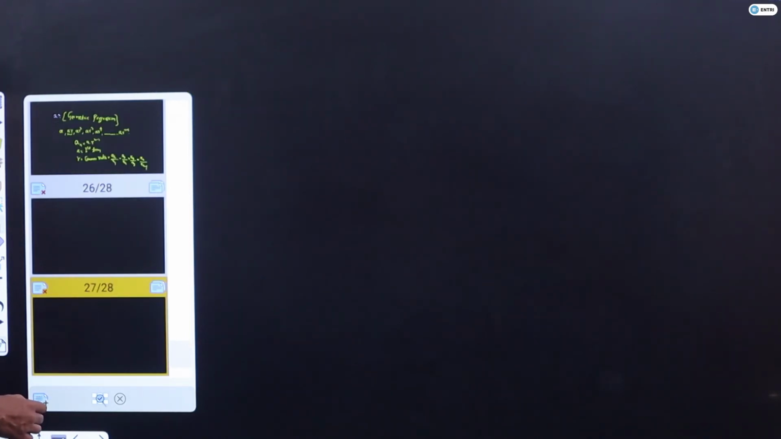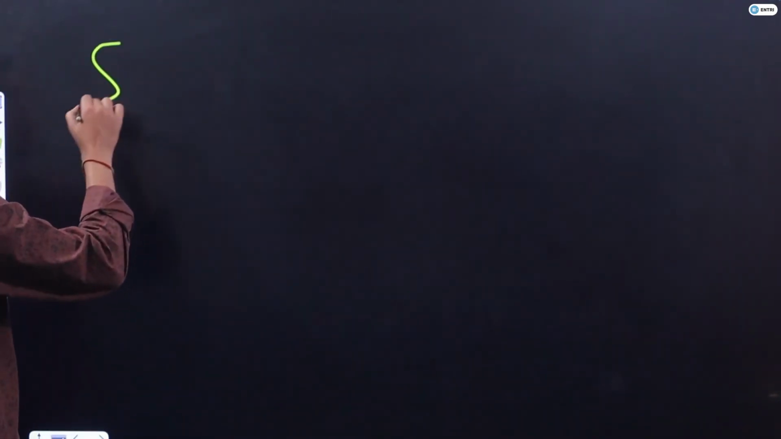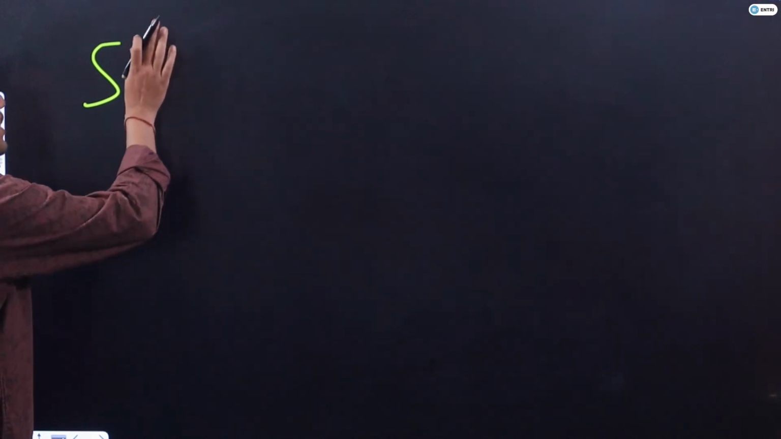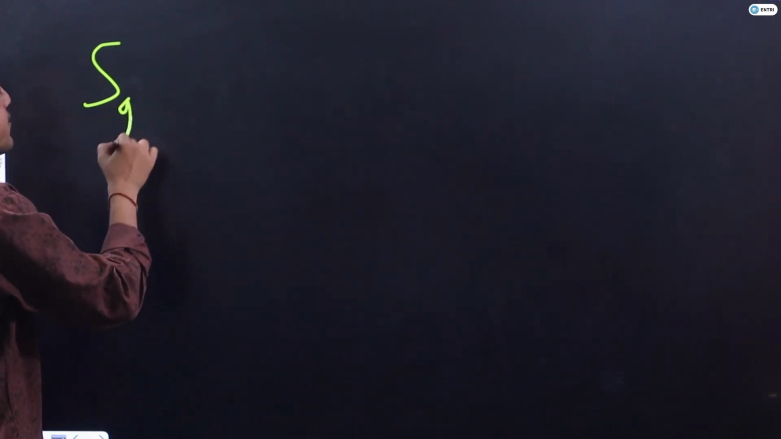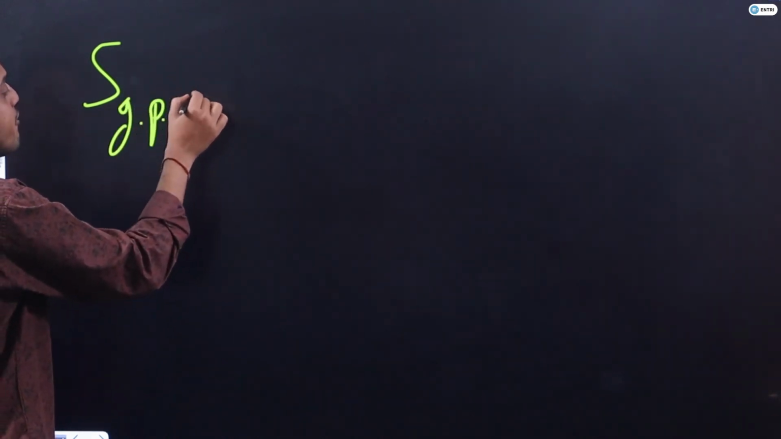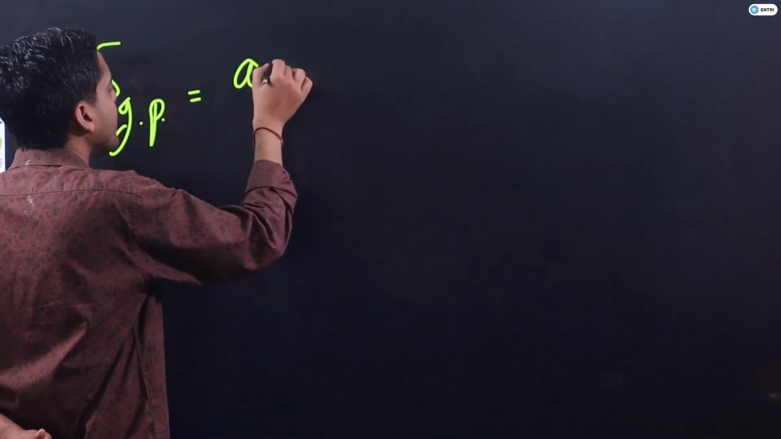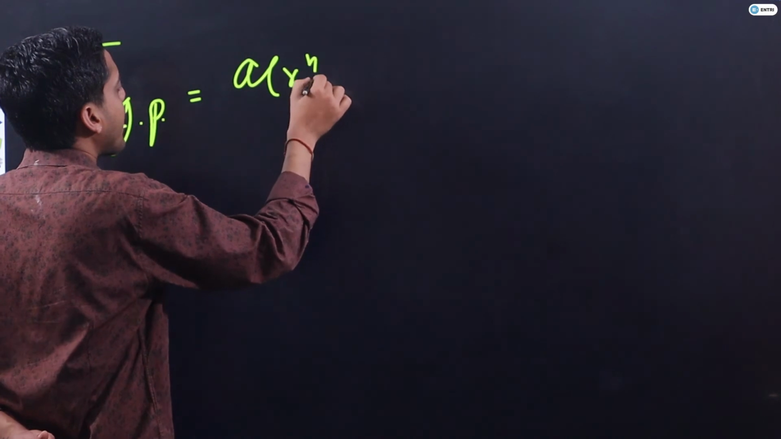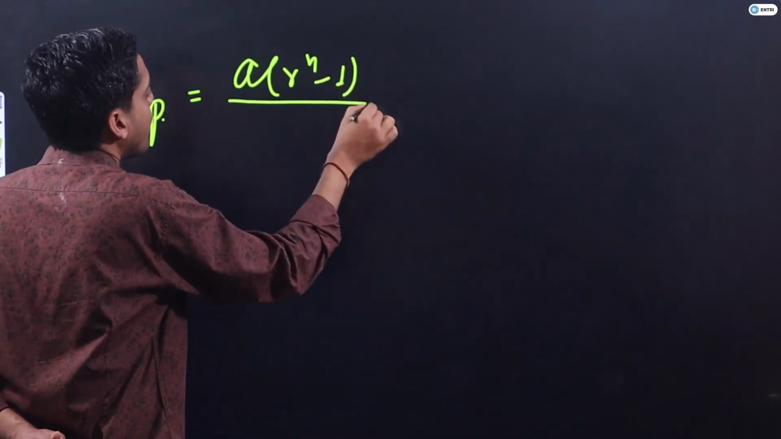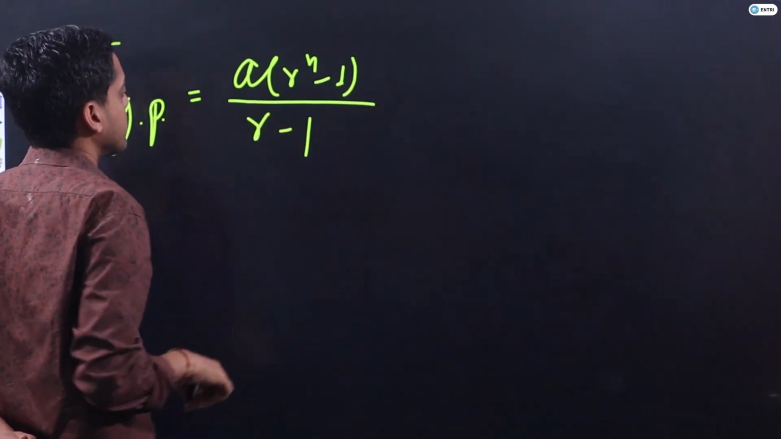If I ask you, tell me the sum of n terms of a GP. The sum of a GP will be equal to what, guys? So, the very basic formula there was A into r to the power n minus 1 upon r minus 1.